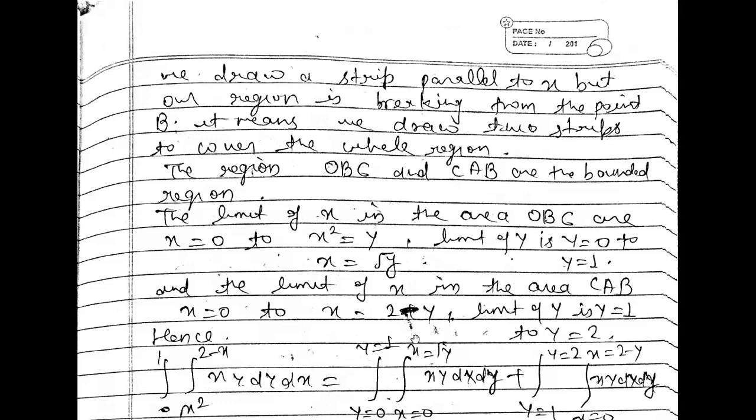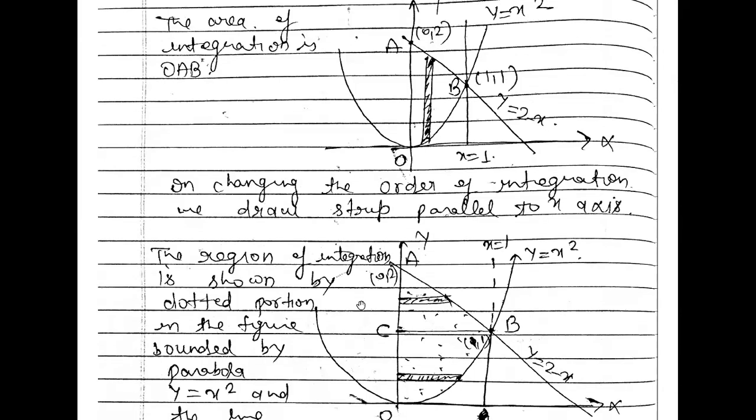Now, in the second region CAB, the limit of x. We can see this region CAB. Here also x is equal to 0 on the y-axis, and this strip touches this line, so the value of x will be 2 minus y.